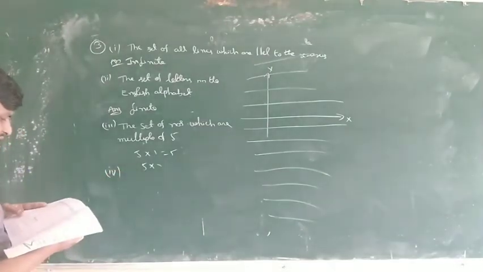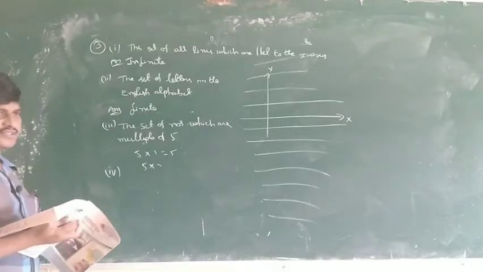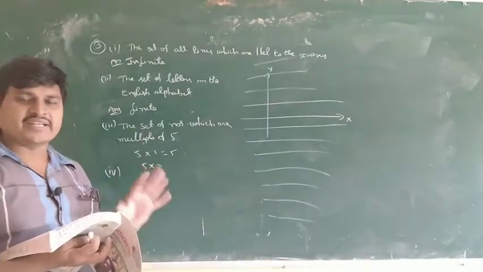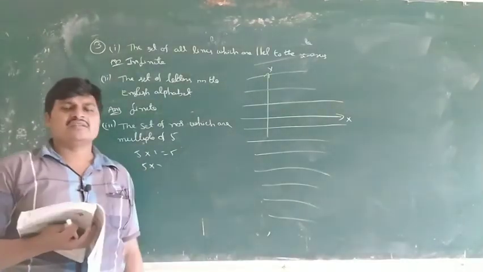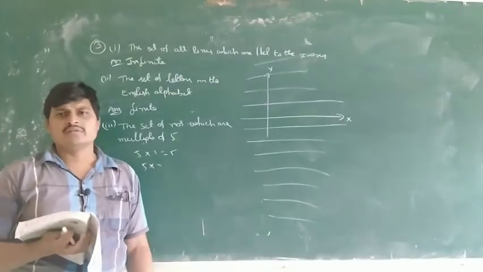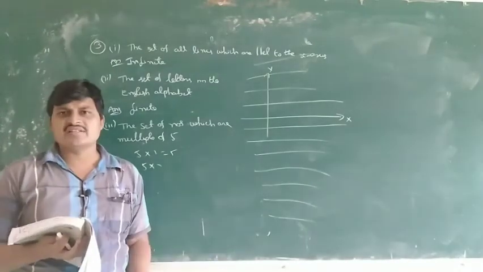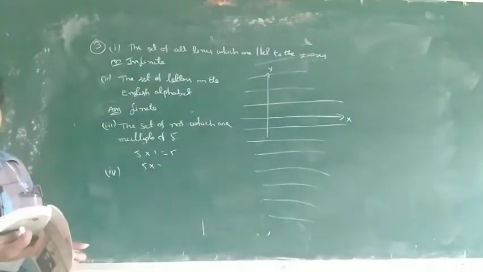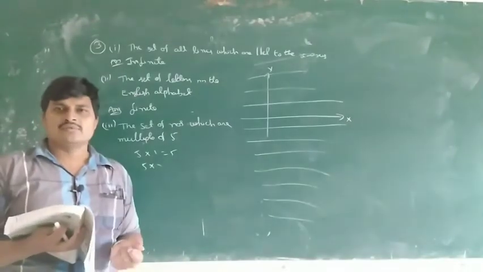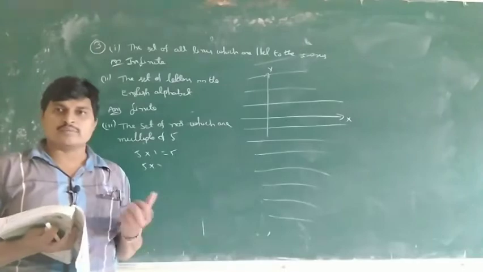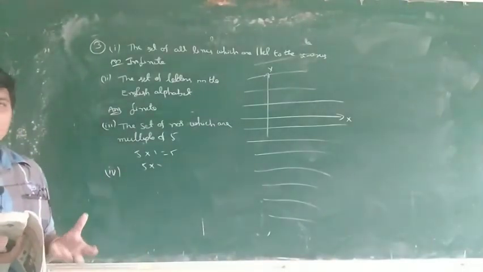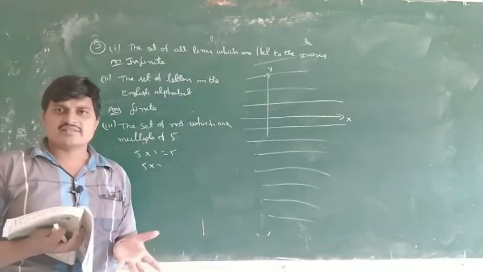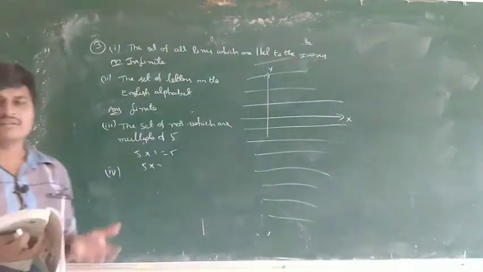Next, the fourth one: the set of animals living on the earth. This is a finite set. The number of living animals on earth is countable: 2 million, 3 million, 100 million, 1000 million. This is countable. Living things on earth are humans, animals, birds, creatures, germs, all countable.